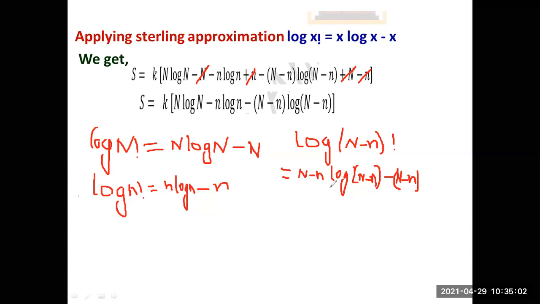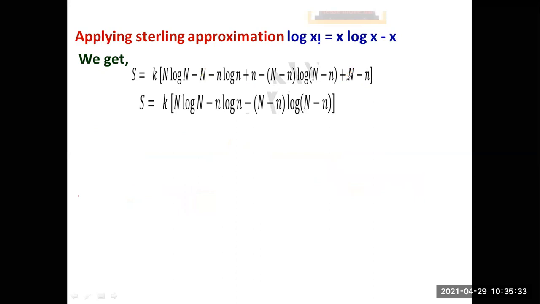Remaining is the sign. You can see that there is a negative sign before the log small n factorial, and also minus of log of capital N minus small n factorial. So when you expand it, it comes to be in this particular value. And here, when you write it down, this minus capital N and plus capital N will get cancelled, and plus small n and minus small n will get cancelled. So you'll get this type of values, right? So with this, I think that you understood this step, right? With this assumption, I'll move to the next one.